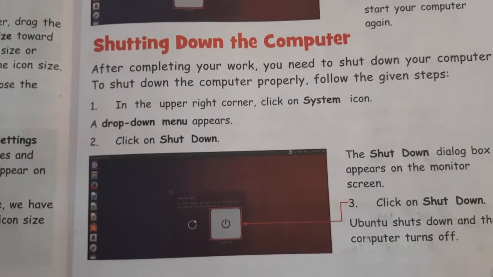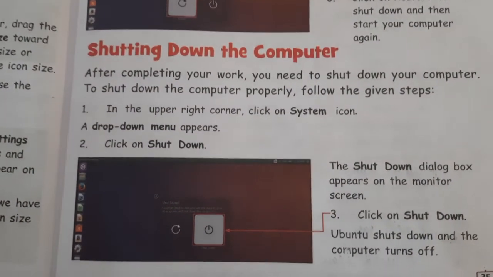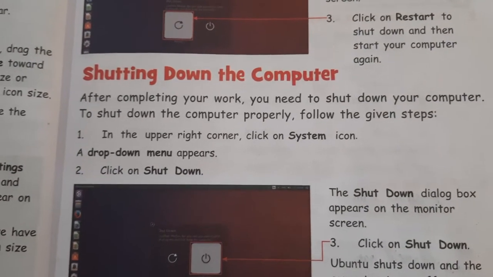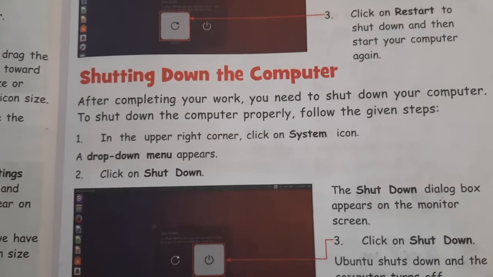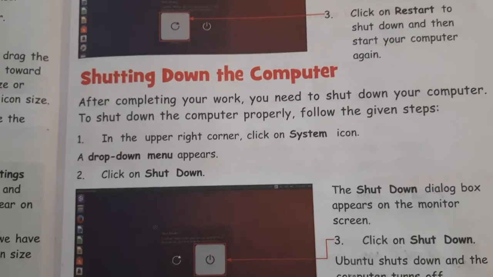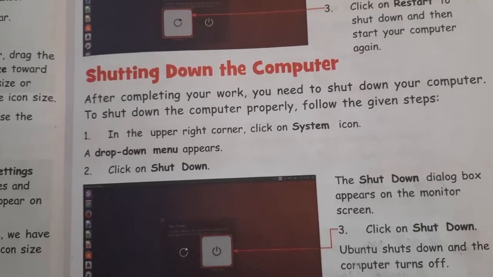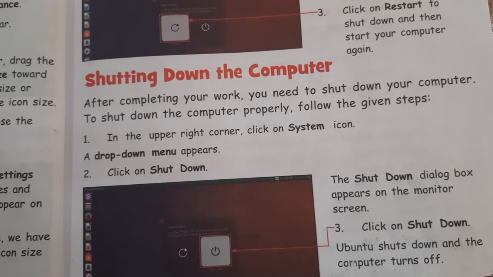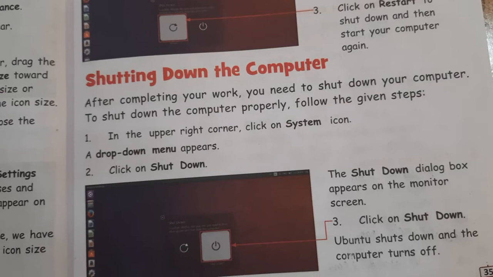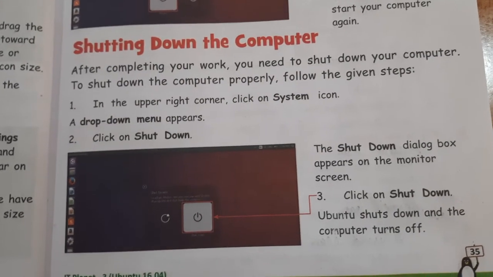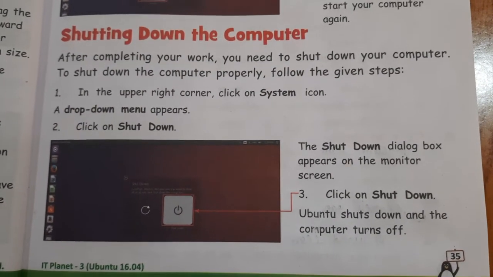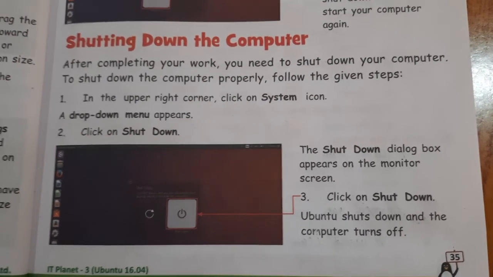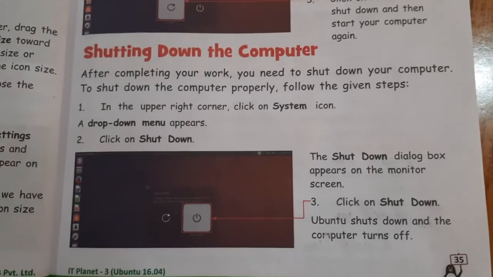Okay. Now shutting down. As you all know, it is very necessary to shut down the computer after completing the work. After completing your work, you need to shut down your computer. To shut down the computer properly, follow the given steps. In the upper right corner, click on system icon. A drop down menu appears. Click on shutdown. The shutdown dialog box appears on the monitor screen. Click on shutdown. Ubuntu shuts down and the computer turns off.